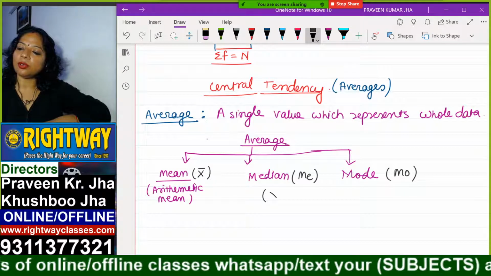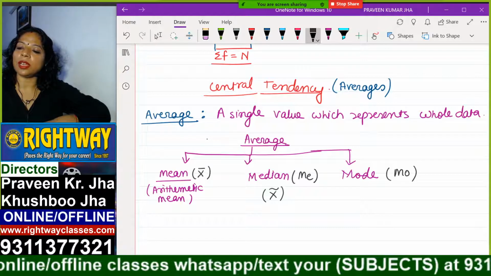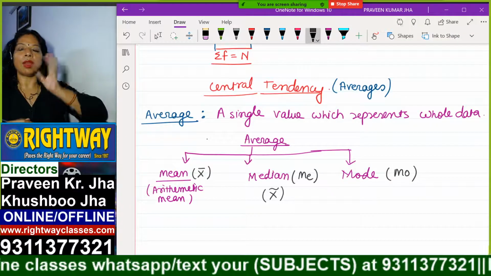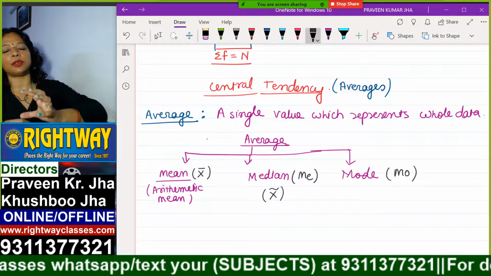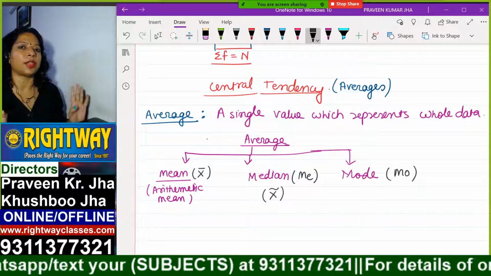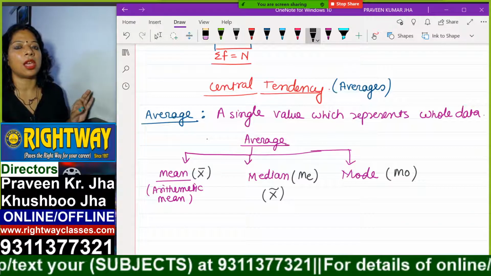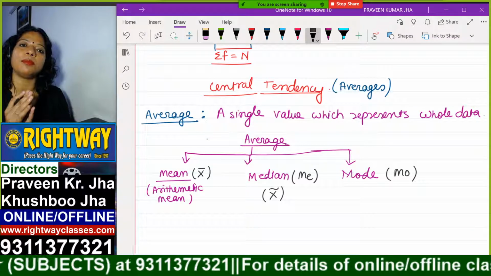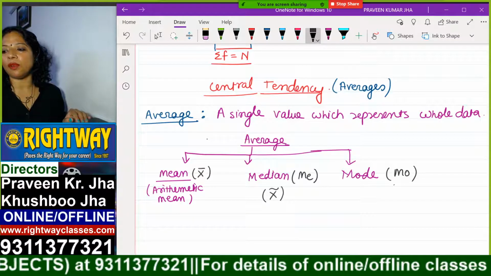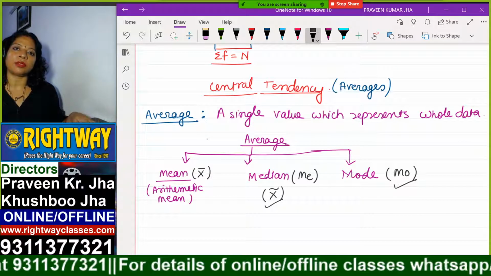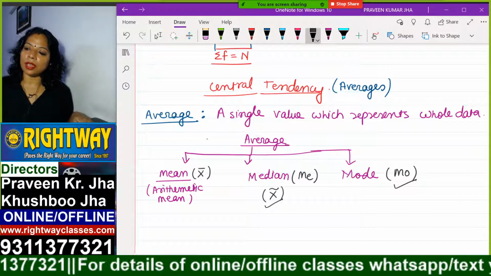Sometimes in other books x tilde is used for median. So these are the symbols we will use in each and every topic from now onwards. If x bar is there, that means arithmetic mean, nothing else. For the whole semester we will use x bar for arithmetic mean only, Mo for mode, and this one for median. So these 3 are the symbols.